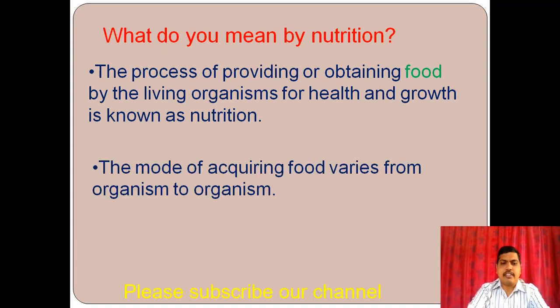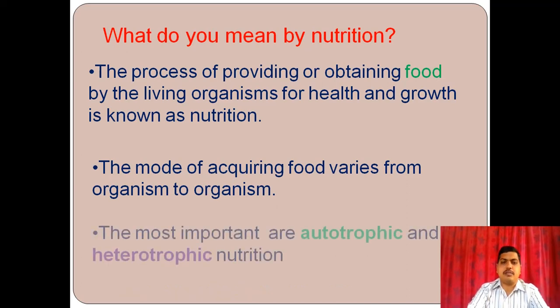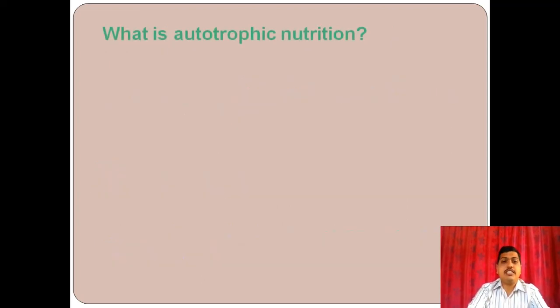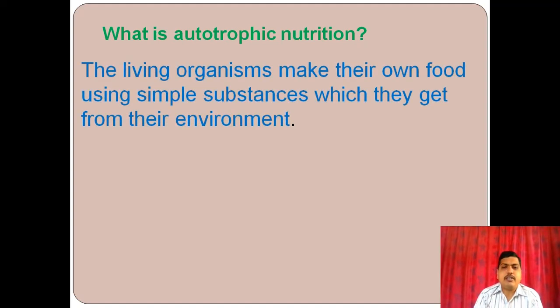So the mode of acquiring food varies from organism to organism. The most important are autotrophic and heterotrophic nutrition. Okay, autotrophic and heterotrophic, these two are the very important nutrition types. What is autotrophic nutrition? The living organisms make their own food material using simple substances which they get from the environment. They can prepare their own food material.